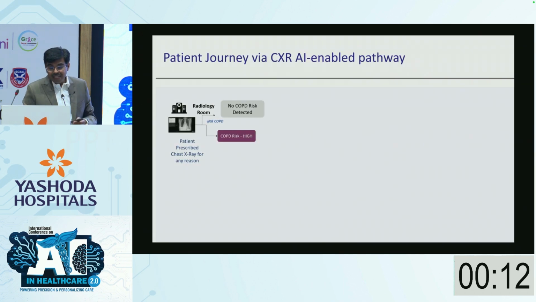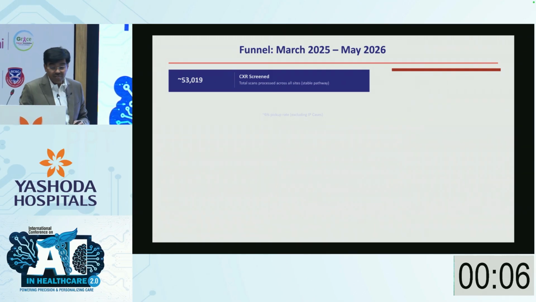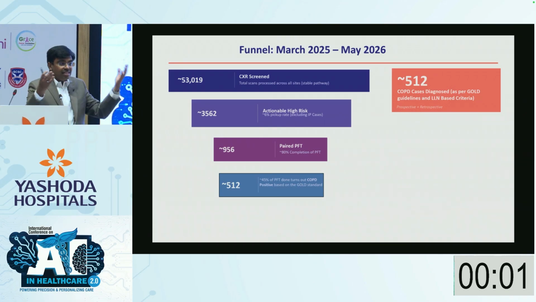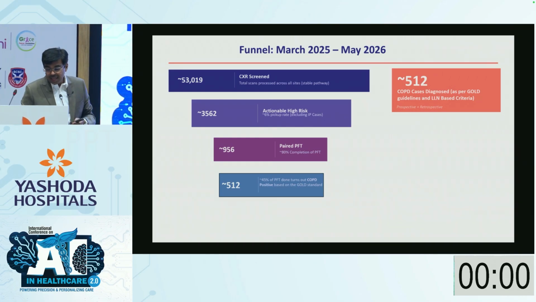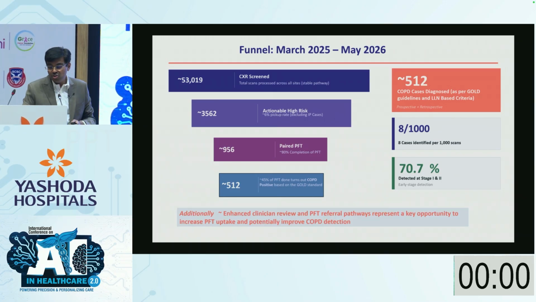So also we are using AI now to pick up COPD. Again, this is another study which we have recently finished. This is an ambispective study of 55,000 X-rays, where 1,000 paired X-rays and PFTs were done, where AI picked up an early COPD, and then we have shown that 50% of the times AI is correct in diagnosing COPD.